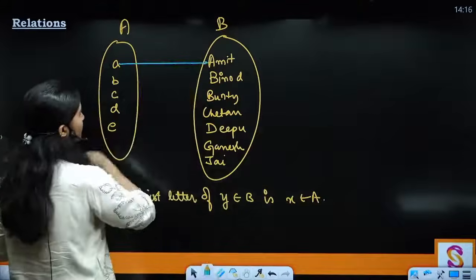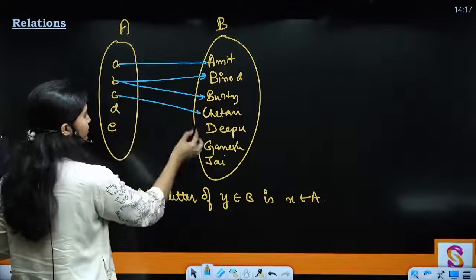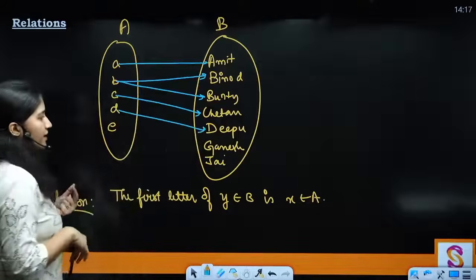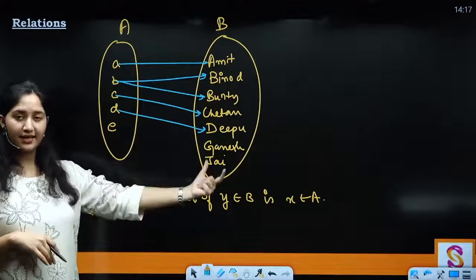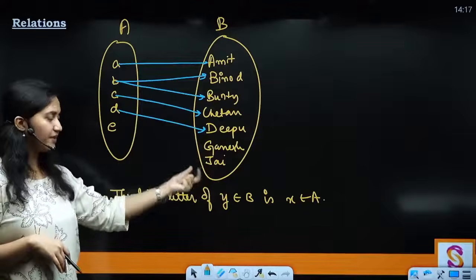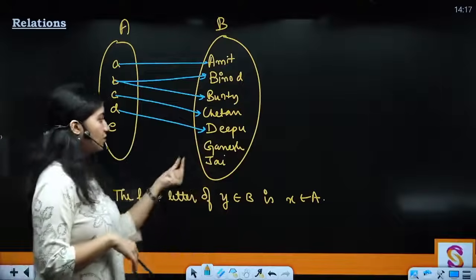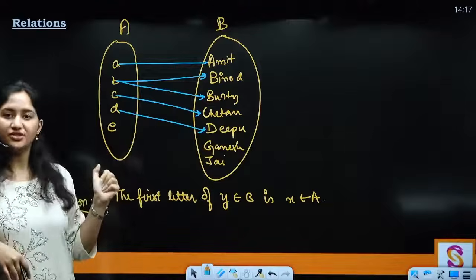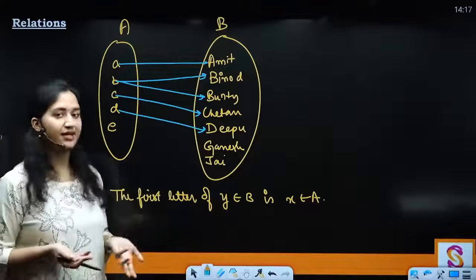A will be related to Amit, B will be related to Binod and also Bunty, then you have Chetan, then you have Deepu. Do I have any element of the set Y or any name in the set Y which starts with E? No. So it cannot get related, right? Also, there are no alphabets G and J in the set A, right? So I cannot relate Ganesh and J as well, right?